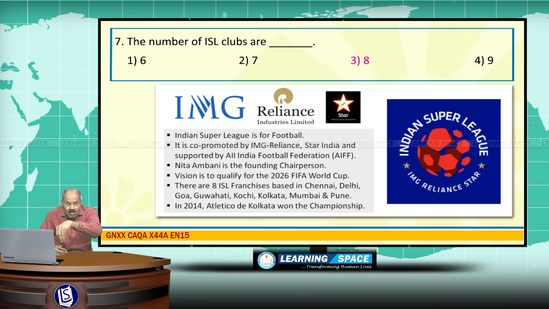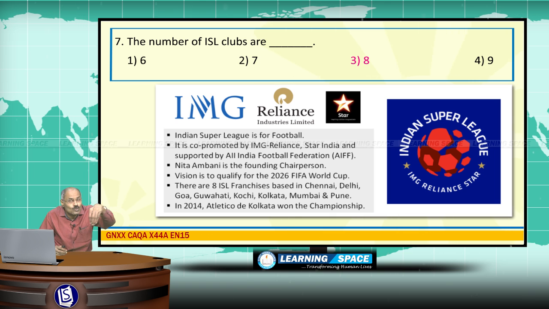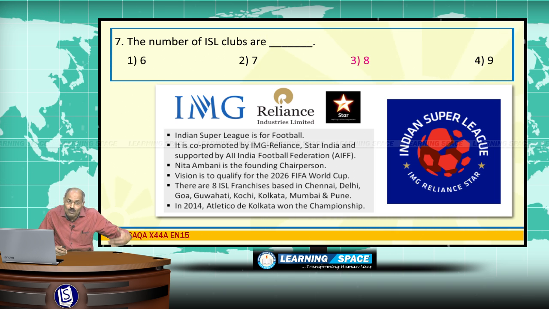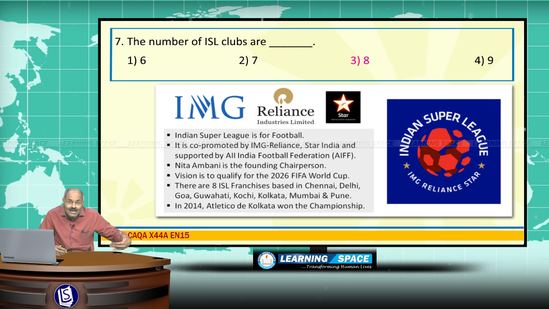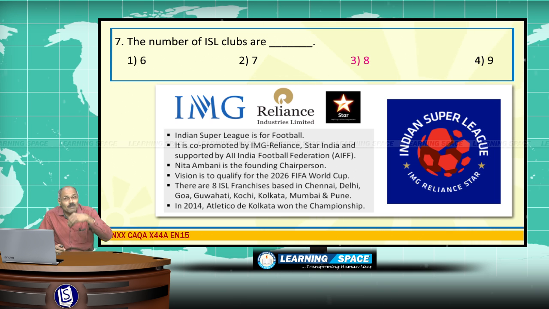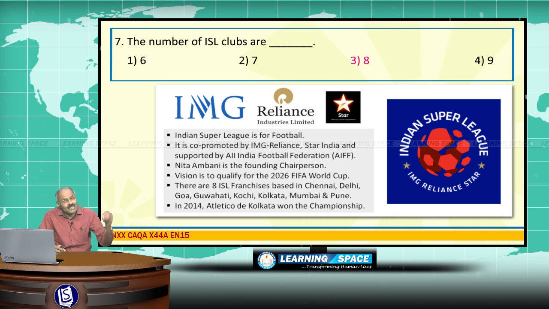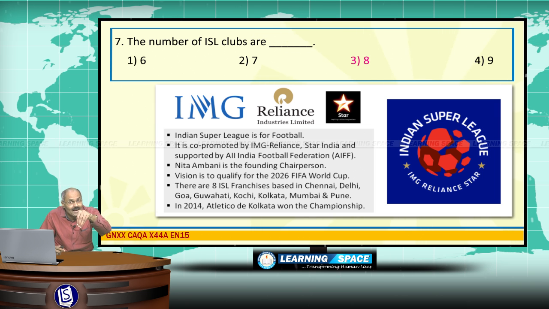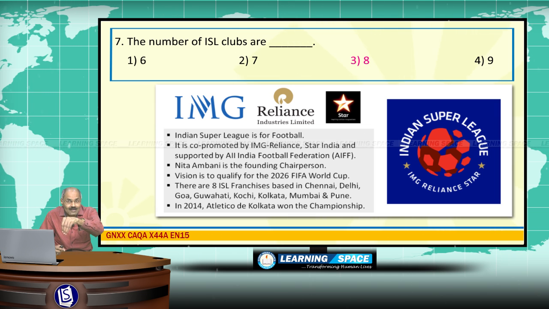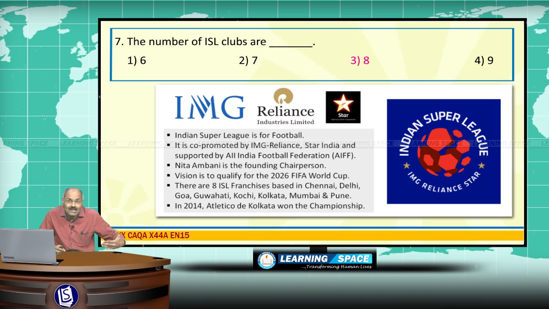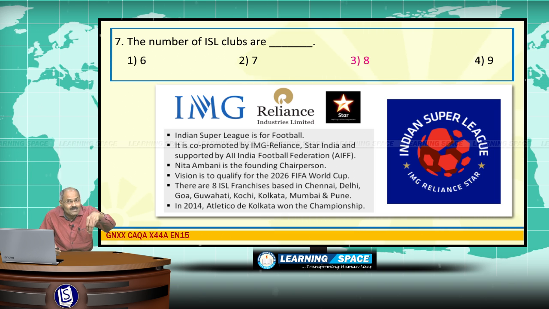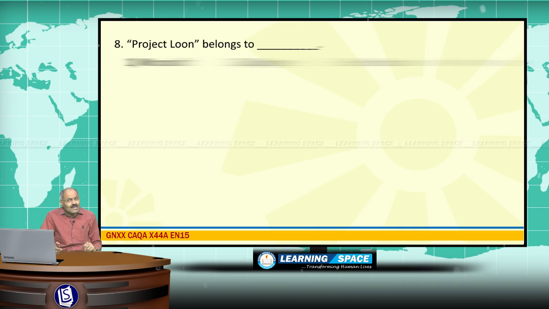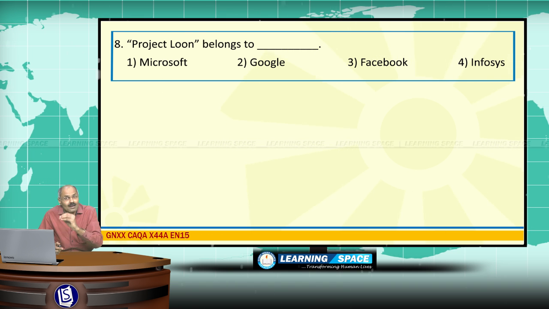So when someone asks you about Indian Super League, it pertains to football, and the title sponsor is Hero Group, please don't forget, and it is promoted by IMG, Reliance, Star India, and the title sponsor is Hero Group. Founder chairperson is Nita Ambani. Project Loon belongs to Google.